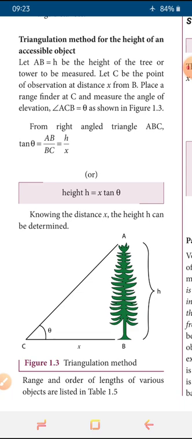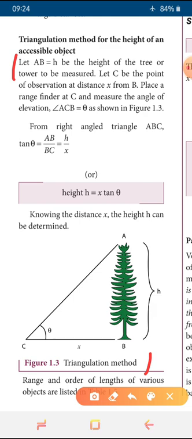And this question you can mark as 3-mark question. The answer from let A be up to this diagram, okay, including this diagram, you can mark as 3-mark question. Is important question too. Okay, so question is explain about triangulation method for the height of an accessible object. Okay, mark this. And for today's homework, you take this question, triangulation method for the height of an accessible object.